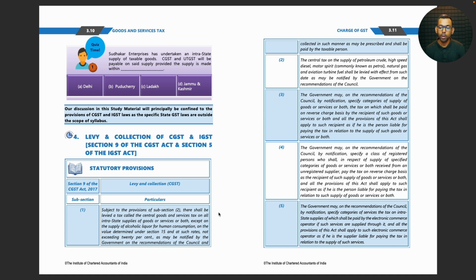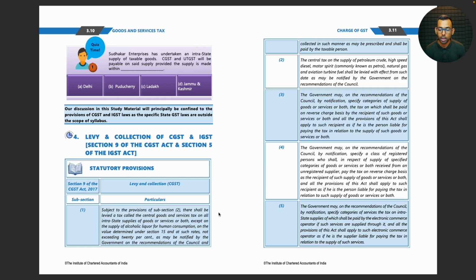The government may, on the recommendations of the council, by notification, specify a class of registered persons who shall, in respect of supply of specified categories of goods or services or both, received from an unregistered supplier, pay the tax on reverse charge basis as the recipient of such supply of goods or services or both, and all the provisions of this act shall apply to such recipient as if he is the person liable for paying the tax in relation to such a supply of goods or services or both.